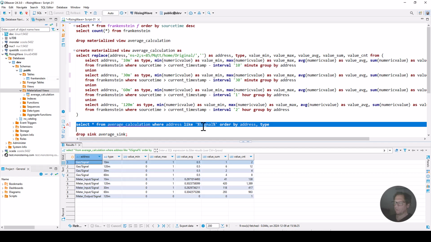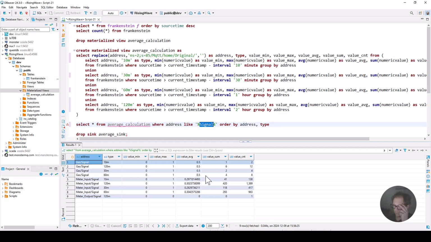So for example, I queried a signal topic or tags, and then we see here now how often this tag has changed, and also the min and max value. I mean, this is just a signal, so we only have 0 and 1. But for such a signal, it could make sense to count how many times an error occurred within the last 3 hours or so.